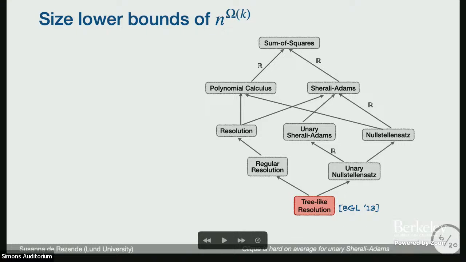What does R indicate? R indicates simulation over the reals. Nullstellensatz you can define over any field, and Sherali-Adams simulates Nullstellensatz only over the reals.